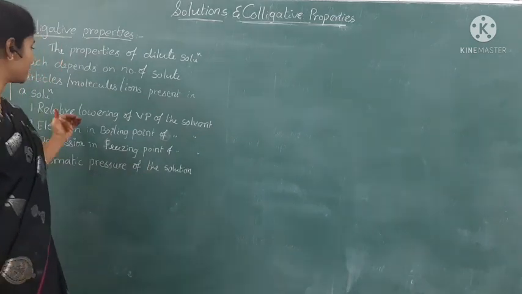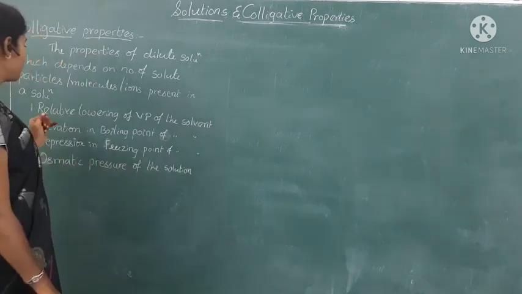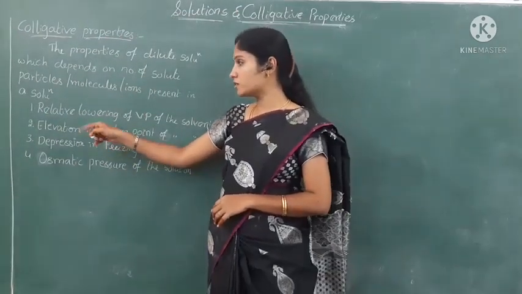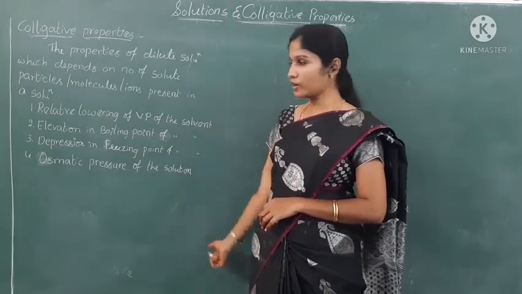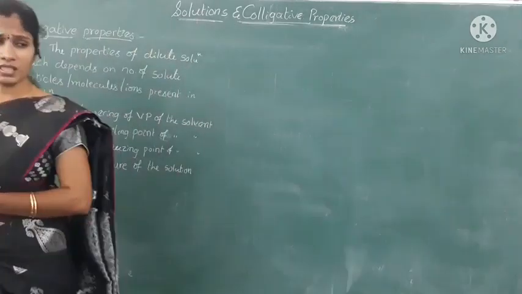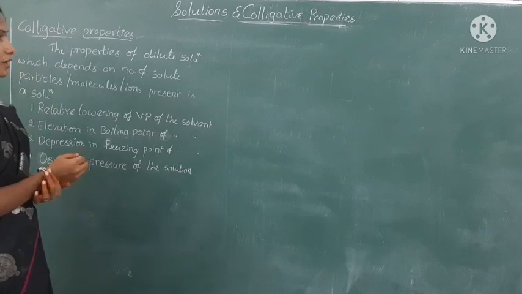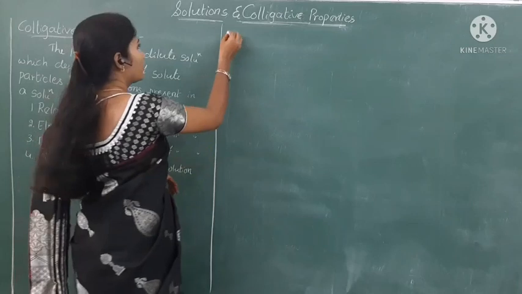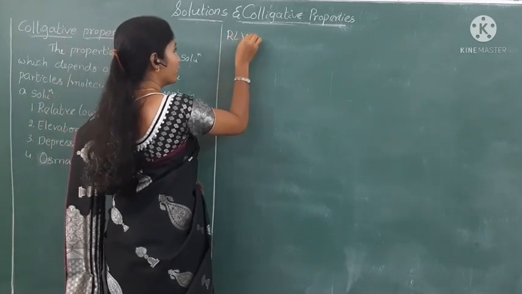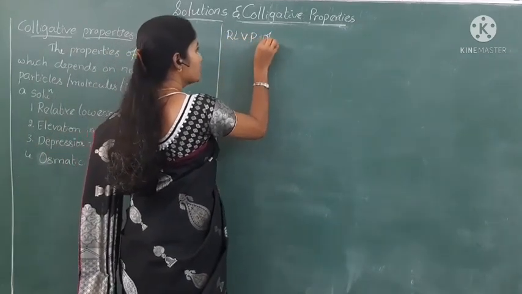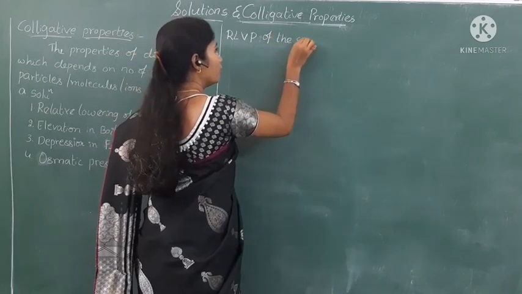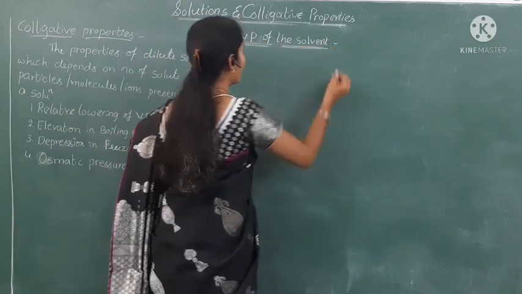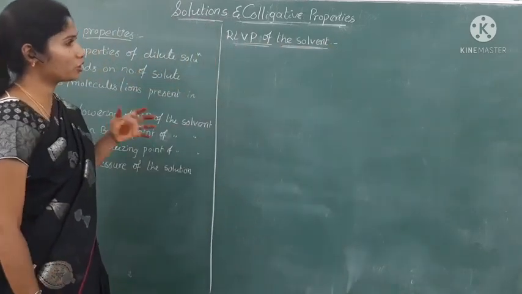So now we are going to discuss them one by one. What is the first one? Relative lowering of vapor pressure. That means how the vapor pressure is varying, that we have to calculate now. First one is the relative lowering of vapor pressure of the solvent.